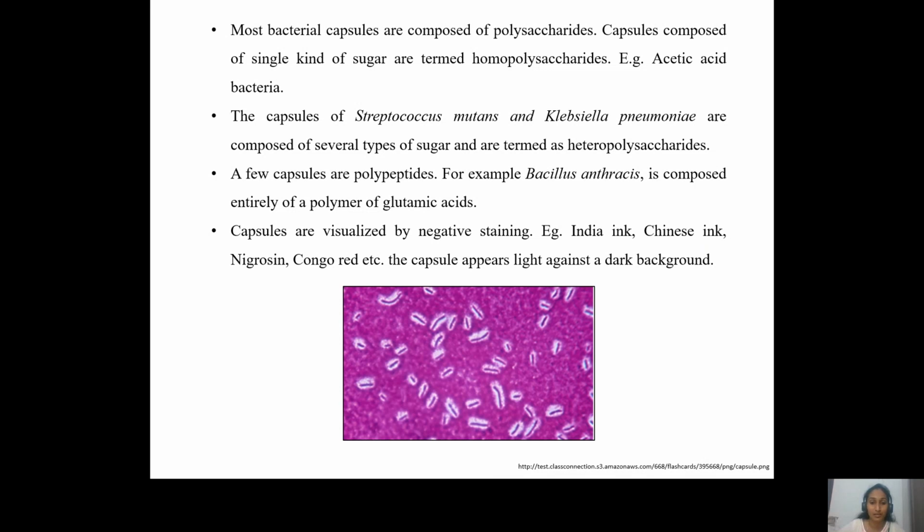Here in the picture we can see that the background and the bacteria are appearing pink, while the capsule, which does not take the stain, is appearing as a bright structure present around the bacteria. The common stains that can be used are India ink, Chinese ink, Nigrosin and Congo red. All these stains stain the background rather than the microorganism, rather than the capsule.